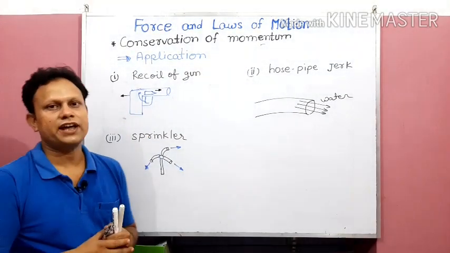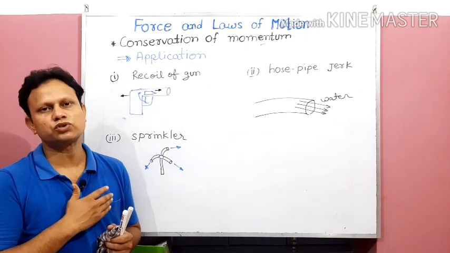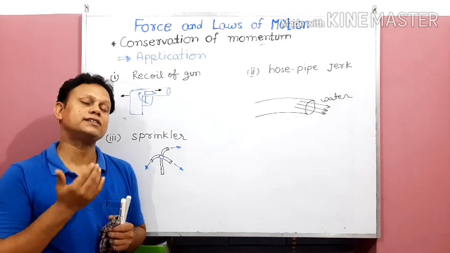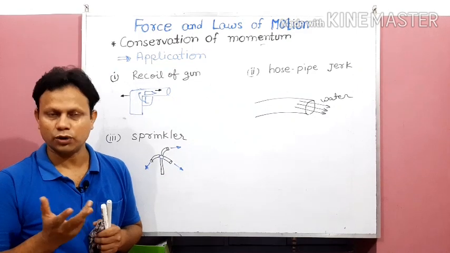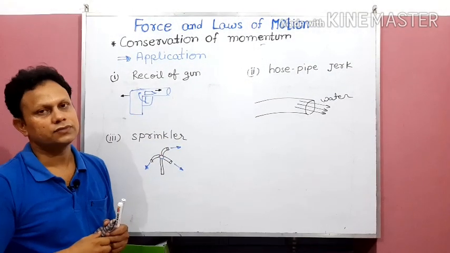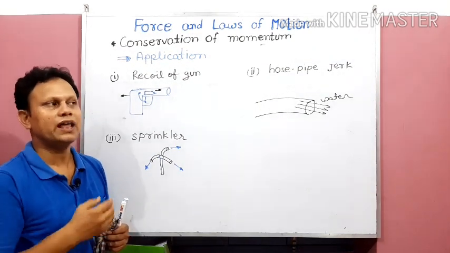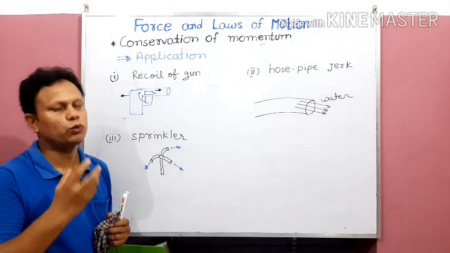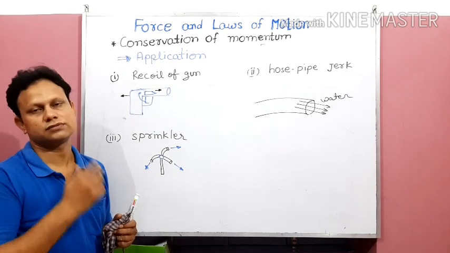Again, the firing of a pistol or any gun or any cannon or anything. This we have understood according to Newton's third law. Now we can understand the same thing with the help of conservation of momentum also. How come? Now we have already said that when we fire the gun, it gives a recoil, a backward jerk which we call recoil, and the velocity by which it gives the jerk backward is called recoil velocity. Okay, so we'll have questions based on this knowledge.